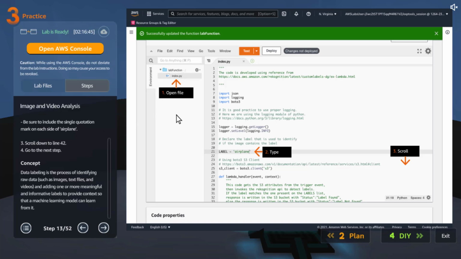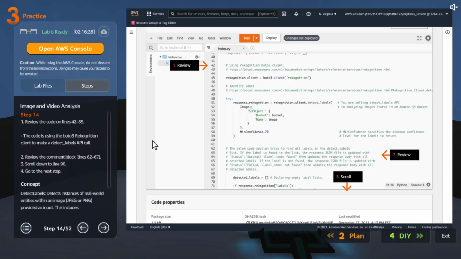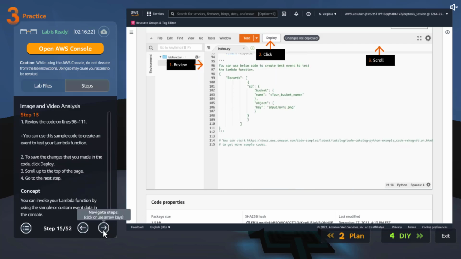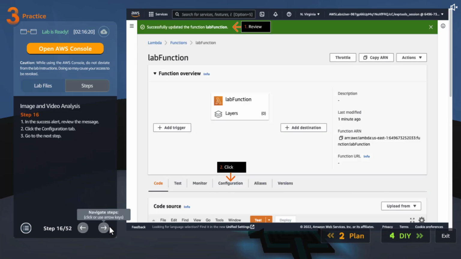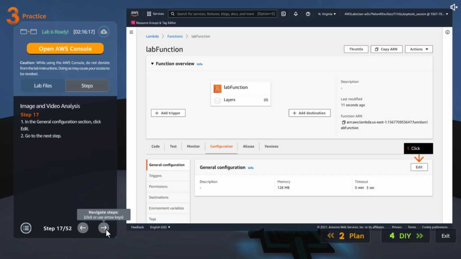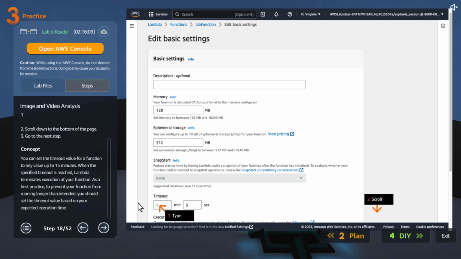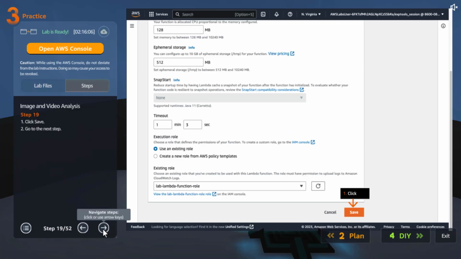Okay, that is your file, and label is airplane. They want us to type label as airplane because that is what we are interested in. We might have several labels, but the label we are interested in is airplane, so we are hard coding that there. I will walk you through this when we actually import it. Review it, scroll down, click deploy. Okay, deploy, then let's go to configuration, edit it. We are going to change the timeout from 3 seconds, because obviously I think it is going to take more than 3 seconds, to 1 minute. And then let's save it.